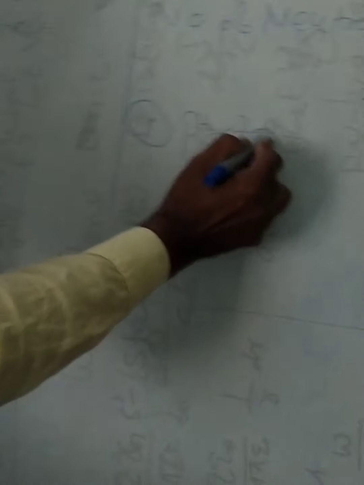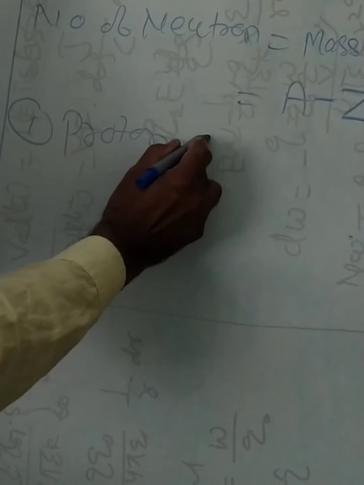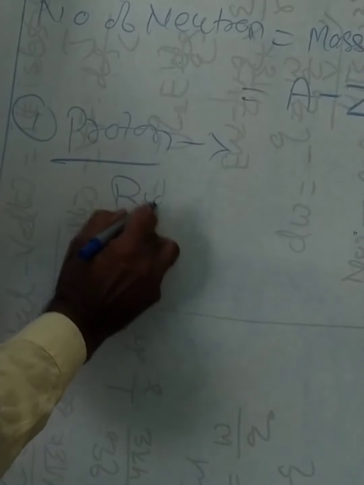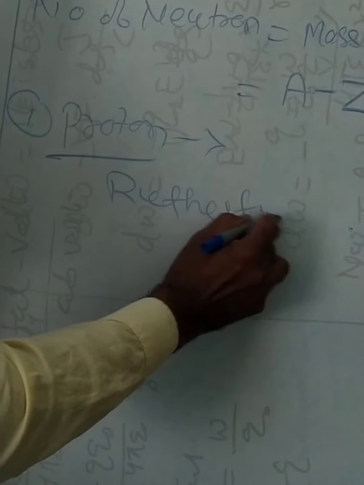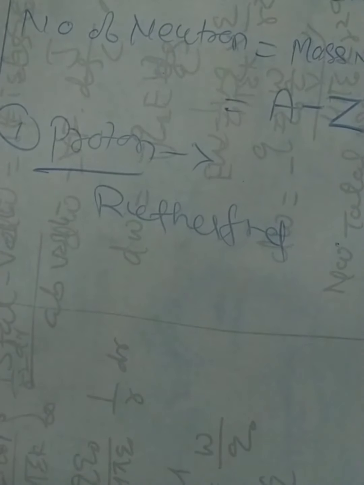Now we will talk about the main particles of the nucleus. The first one is the proton. The proton is an elementary particle of a substance, and it resides inside the nucleus of the atom. The proton was discovered by Rutherford in 1919.